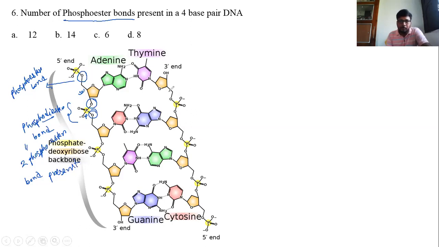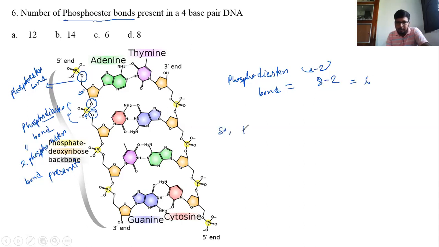The number of phosphoester bonds is double the number of phosphodiester bonds. So in a 4 base pair DNA, the number of phosphodiester bonds is n minus 2, or 8 minus 2, which is 6.